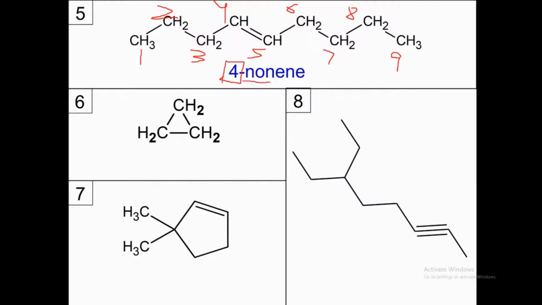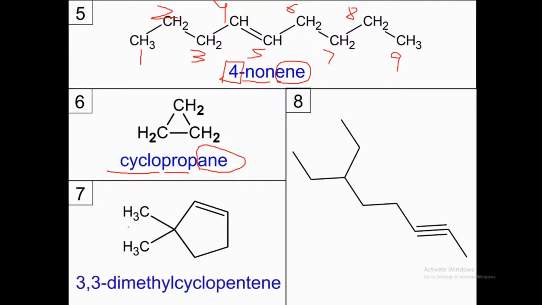There are 9 carbons, that's why we call it non, and there's a double bond, that's why we say ene. This is cyclopropane. Why? Because it's cyclic in structure, prop because it contains 3 carbons, and ane because it does not contain any double or triple bond.